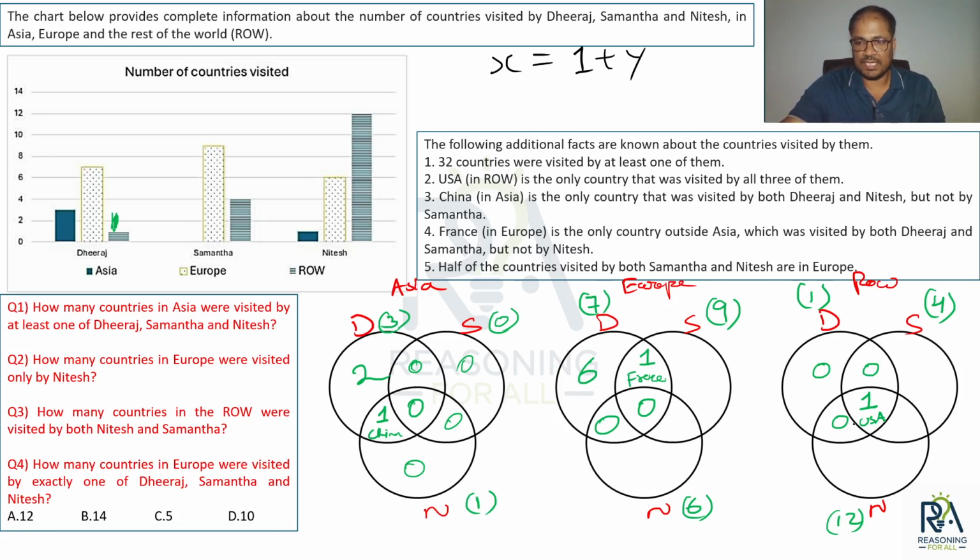Okay. Can I put 0 over here? Let's see. If I say nothing, 0, that means here I will have 1. Done. So here I will be having 8. Here I will be having 7. 7 plus 2, 9 हो जाएगा. और यहाँ पे मुझे 6 चाहिए. So this will be 5. Then here I will be having 3. And here I will be having 11. This is the scenario. Right?